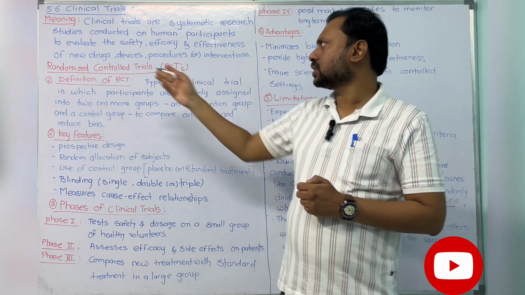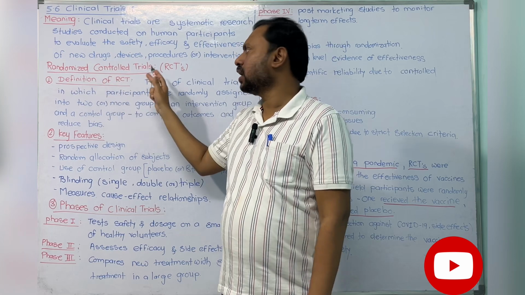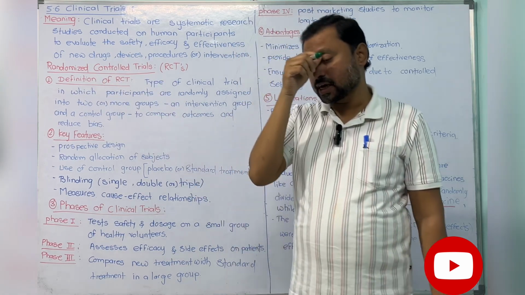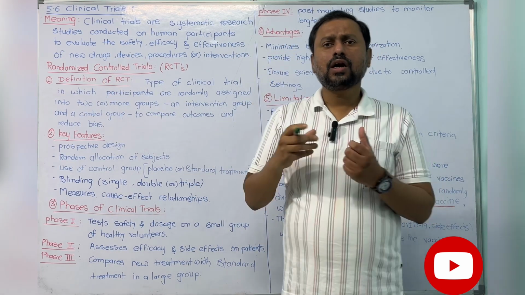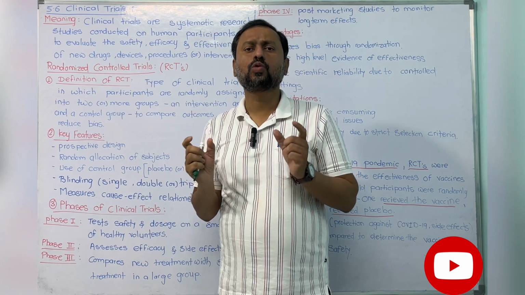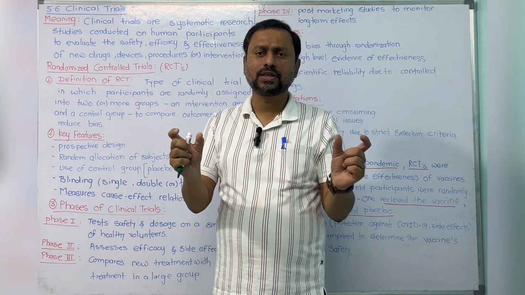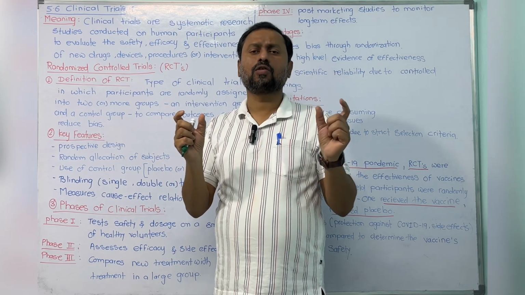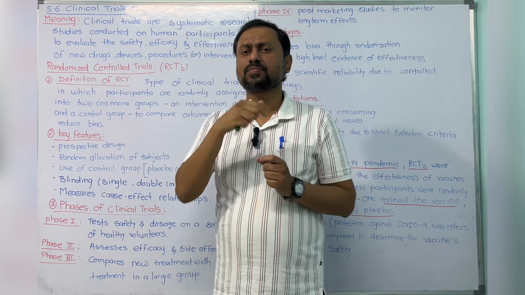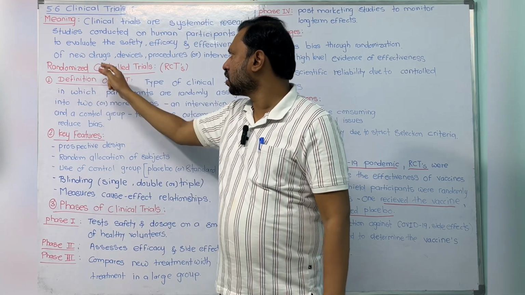The next one is the RCT. In short, RCT is called randomized controlled trial. Why is it called randomized controlled trial? In the RCT mainly we use two groups. One is the interventional group, another one is the control group. In that, we randomly allocate the participants. That's why it is called randomized controlled trial.